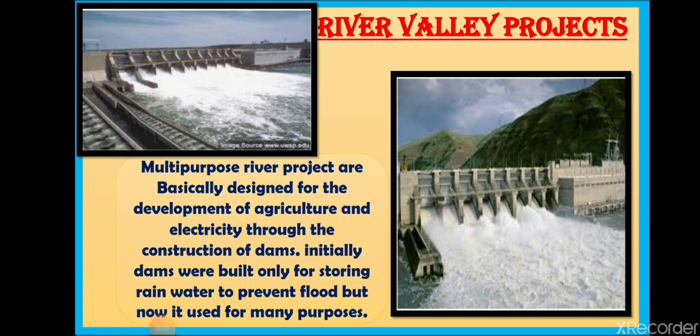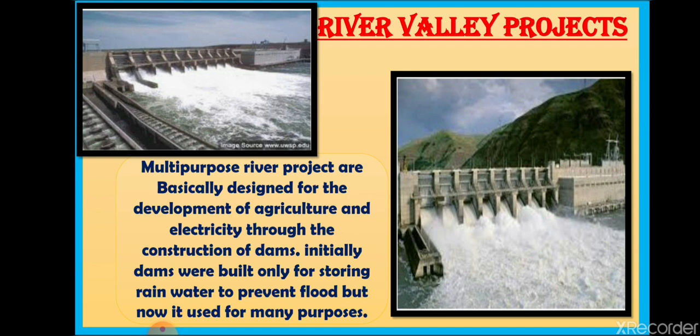So it is only known as River Valley Project. River Valley Project, or it is also known as Multi-Purpose River Project, because one project is helping in multiple works, like for development of agriculture, for the purpose of irrigation, for preventing flood, and for producing electricity. So that is why this is also known as a multi-purpose river project.